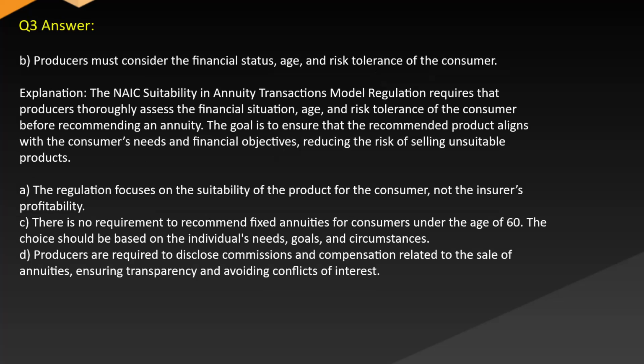Answer. B. Producers must consider the financial status, age, and risk tolerance of the consumer. Explanation. The NAIC Suitability and Annuity Transactions Model Regulation requires that producers thoroughly assess the financial situation, age, and risk tolerance of the consumer before recommending an annuity. The goal is to ensure that the recommended product aligns with the consumer's needs and financial objectives, reducing the risk of selling unsuitable products.